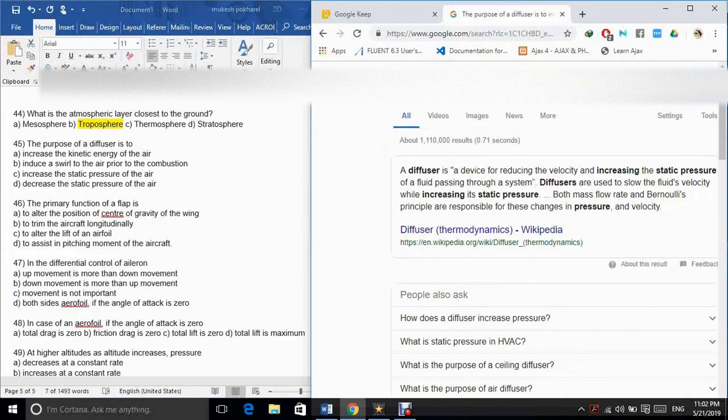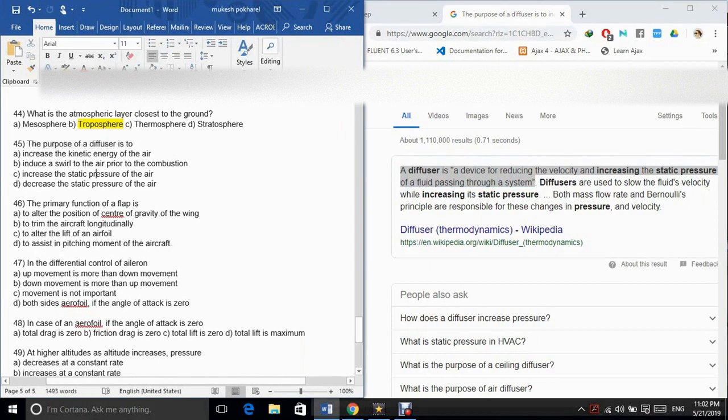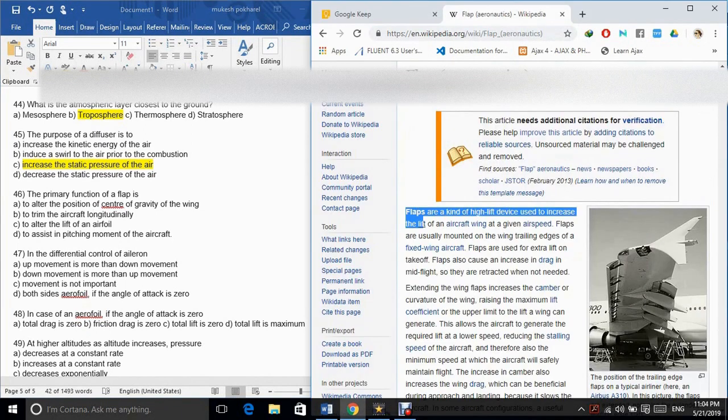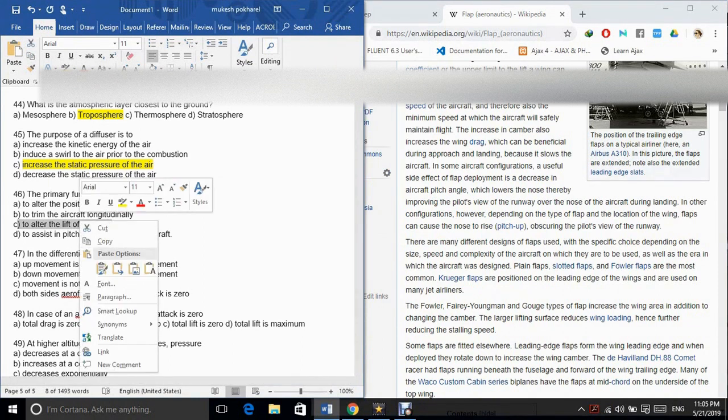45. The purpose of a diffuser is to A. Increase the kinetic energy of the air. B. Induce a swirl to the air prior to the combustion. C. Increase the static pressure of the air. D. Decrease the static pressure of the air. The correct answer is option C. 46. The primary function of a flap is A. To alter the position of center of gravity of the wing. B. To trim the aircraft longitudinally. C. To alter the lift of an airfoil. D. To assist in pitching moment of the aircraft. The correct answer is option C.